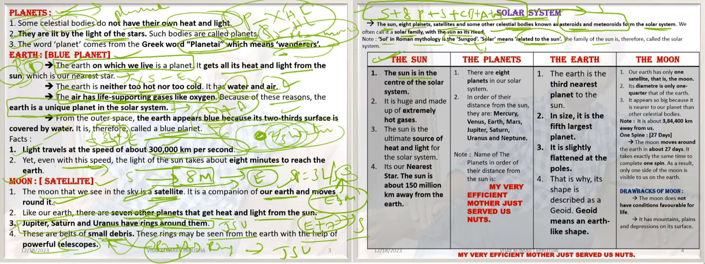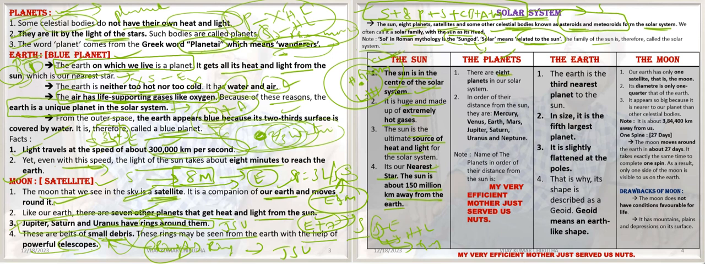Sun. The Sun is at the center of the solar system. It is made up of extremely hot gases. The Sun is the ultimate source of heat and light. It is the nearest star to Earth, about 150 million kilometers away from the Earth.